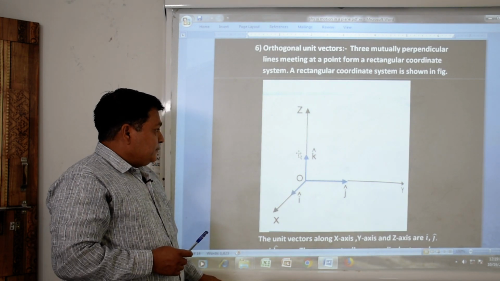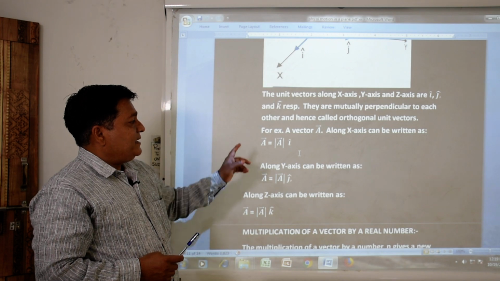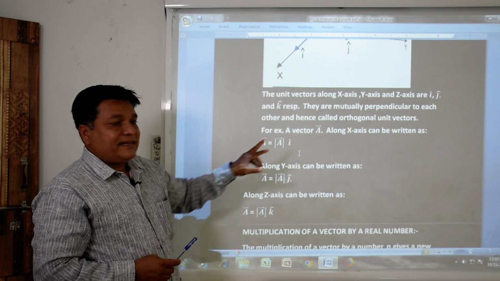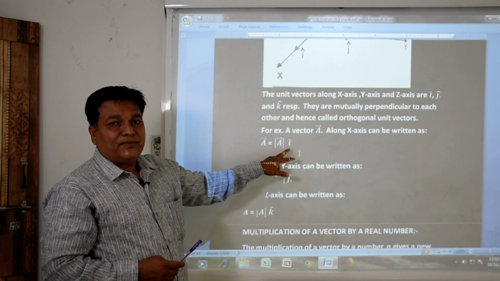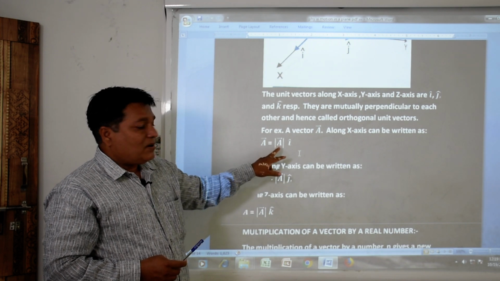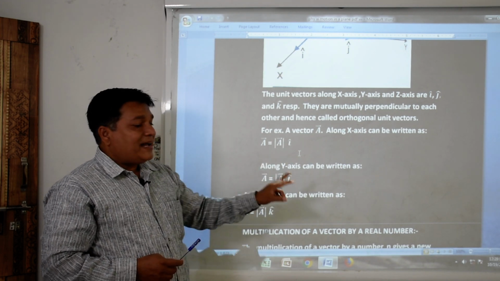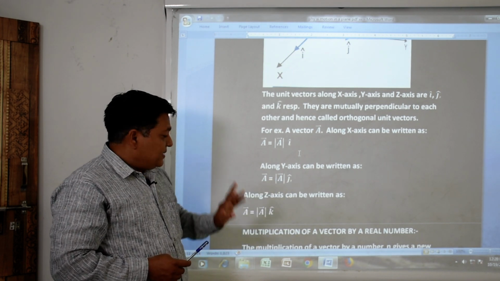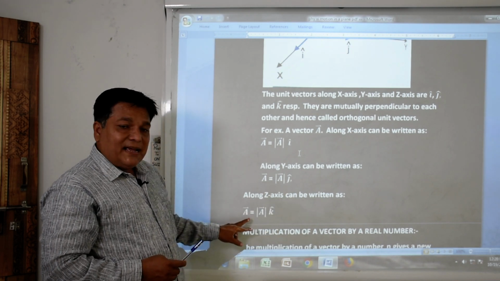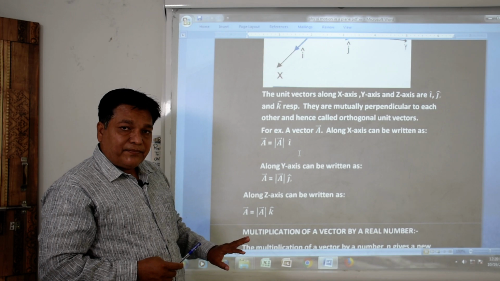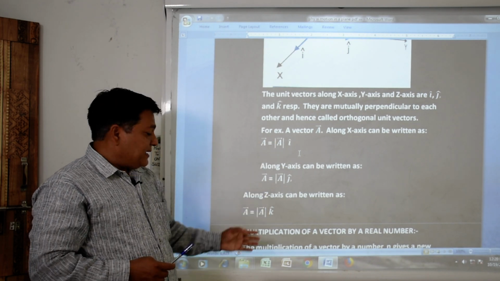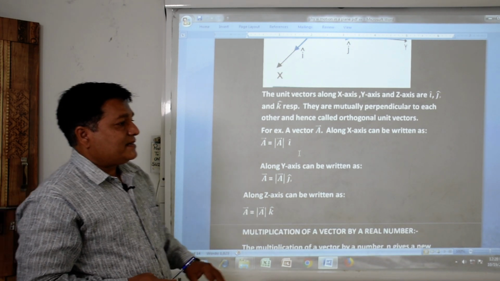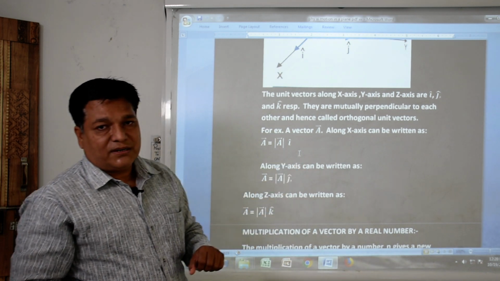We can write these unit vectors systematically. If we suppose vector A is along the x axis, how do we write vector A? Vector A is equal to the magnitude of the vector times its direction, the unit vector. So vector A is equal to mod of vector A into i cap. Similarly, for the y axis, vector A is equal to magnitude of A into j cap. Similarly, for the z axis, vector A is equal to magnitude of A into k cap. So these i cap, j cap and k cap are said to be the orthogonal unit vectors. We will use these vectors in scalar products, the dot product, or vector products, the cross product.